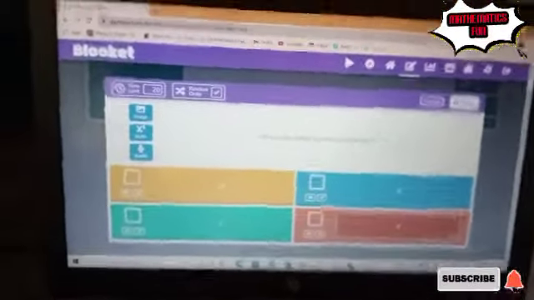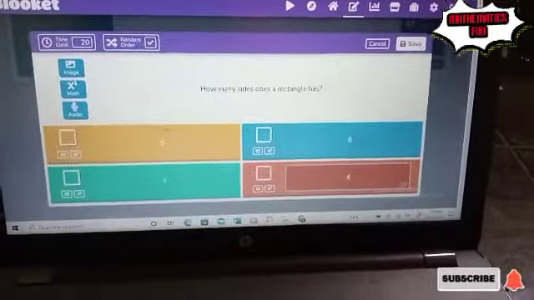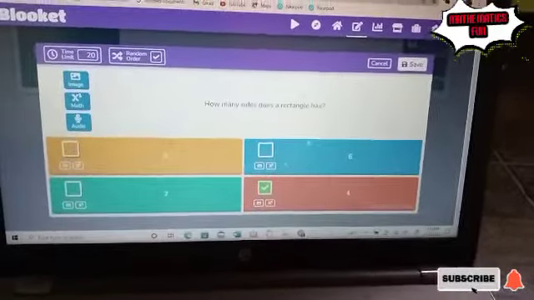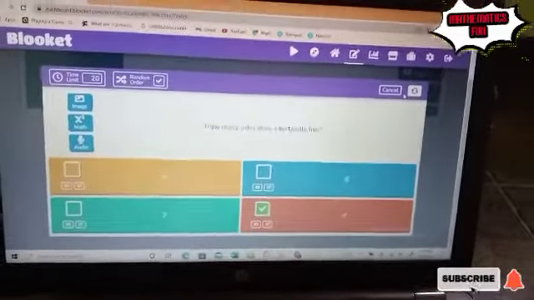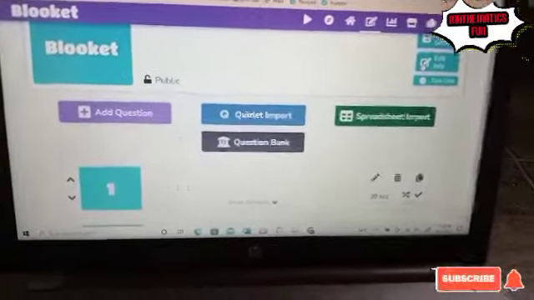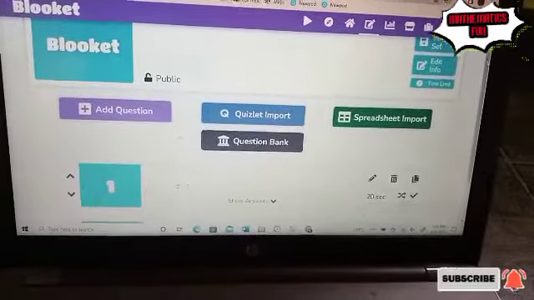After writing the options, you move to the correct one. This is the correct answer. You click on it, then save. Then that's how you continue to set your questions.